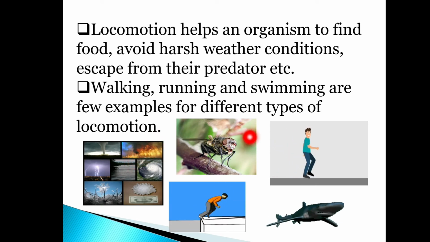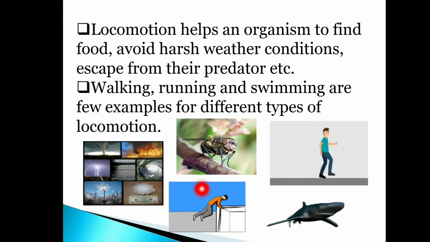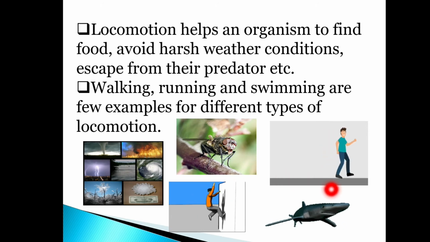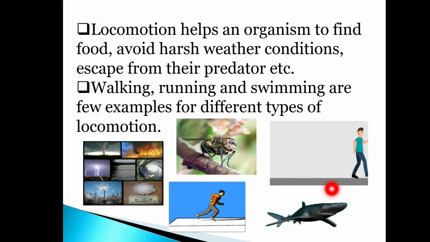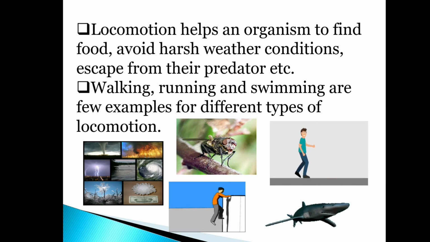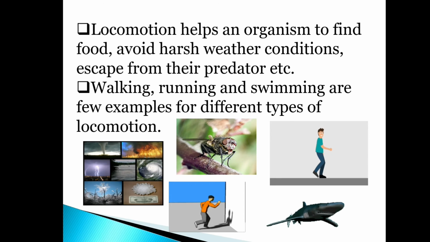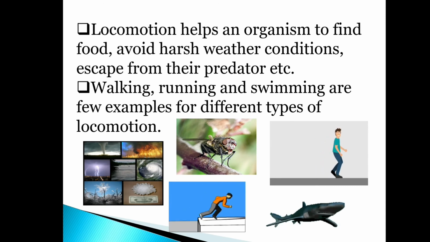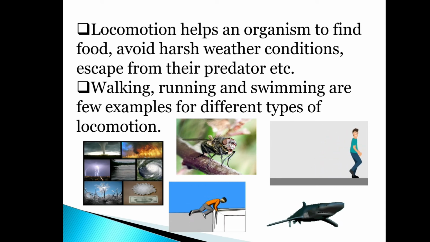So you can see here, walking, running, and swimming are some of the examples for different types of locomotion. So this locomotion helps an organism to find food, to avoid harsh weather conditions, and also it helps to escape from their predator.